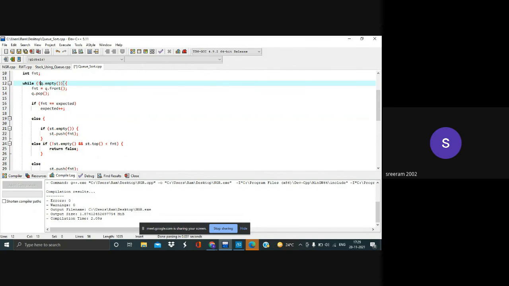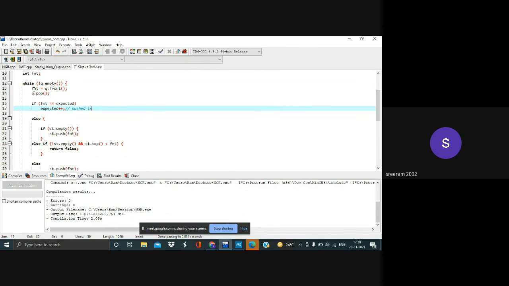So if at all the queue is not empty, we'll just pop out the front element and store it in this variable, front. If the front is the expected element, then this can be pushed into our answer queue.